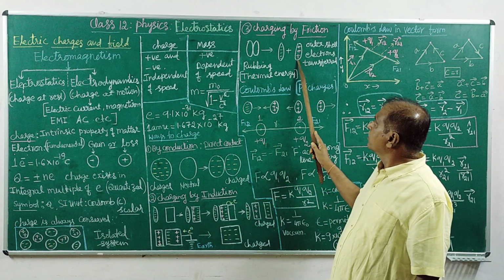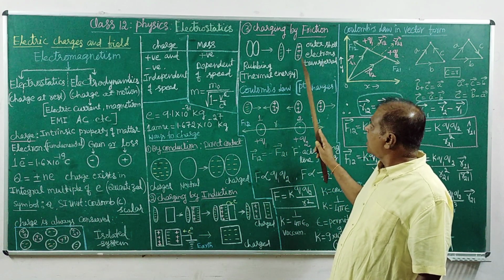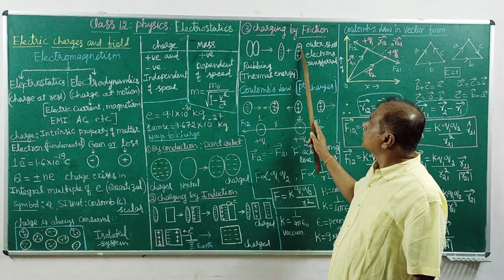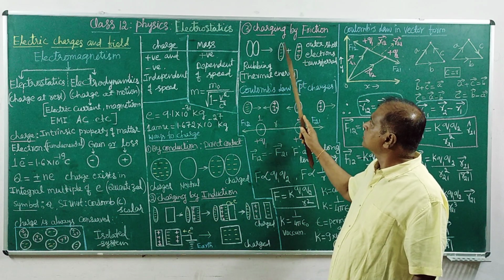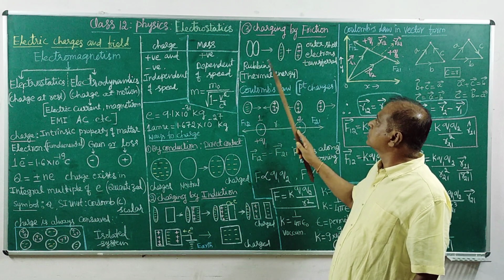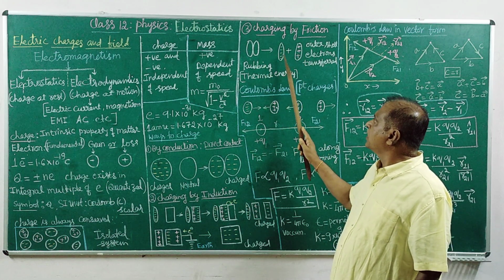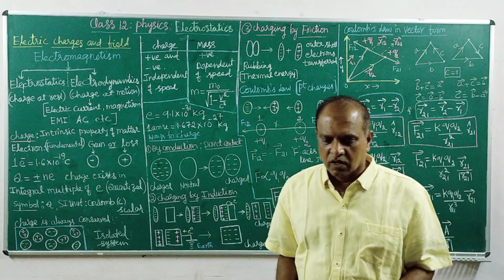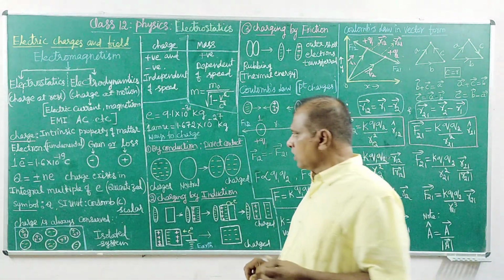This material absorbs heat radiation, and as a result of the energy, electrons are knocked out of the material and pass on to this one. So one gets a negative charge and the other a positive charge. By rubbing, that is by friction, we can have materials charged like this. That is the origin of electric charges.